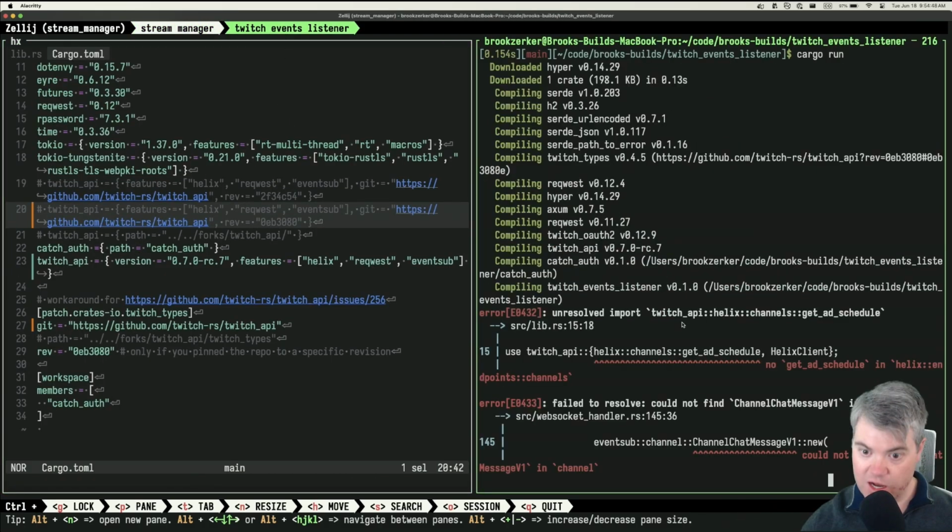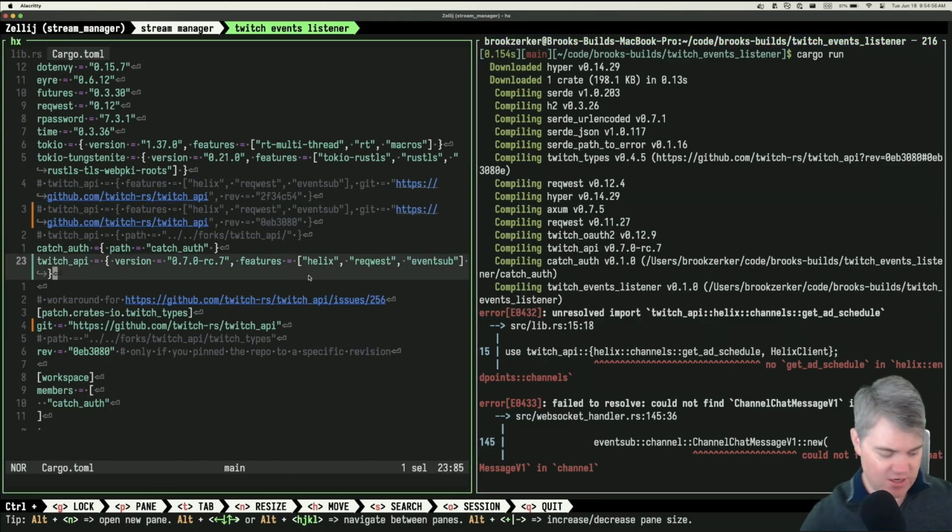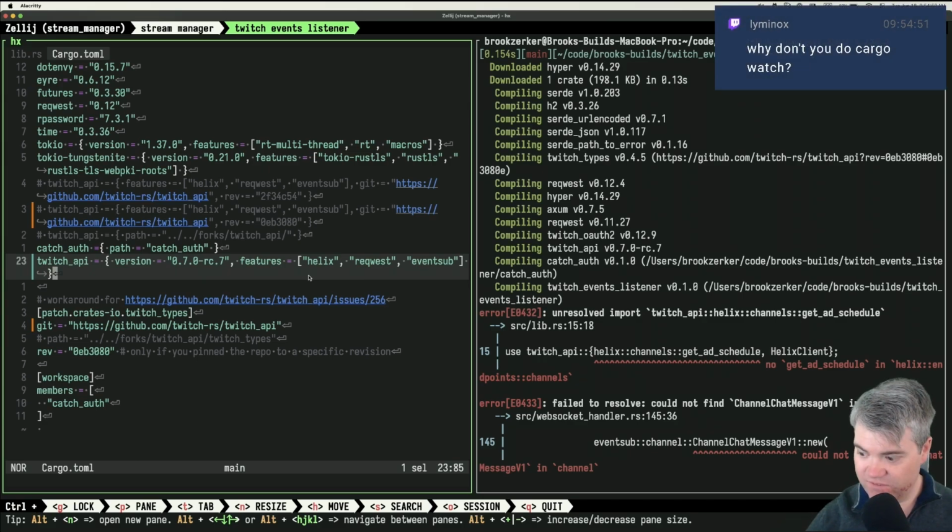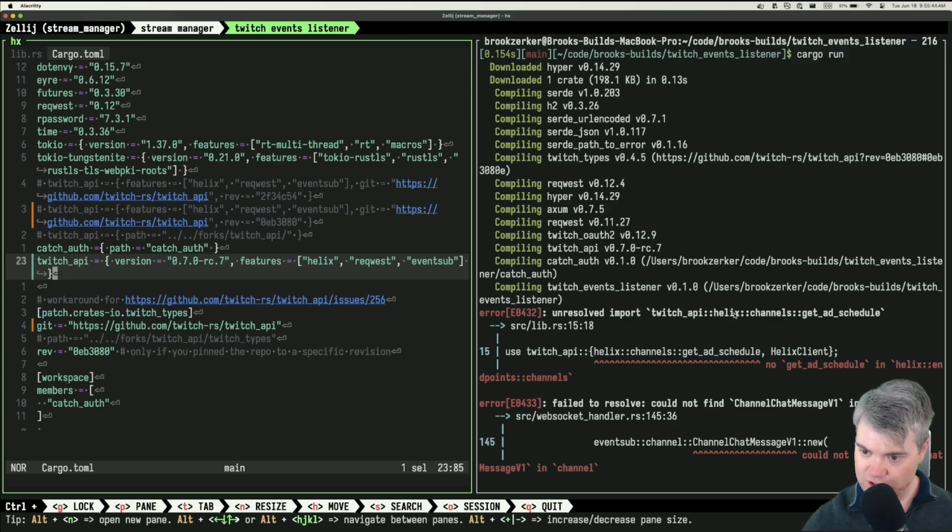Oh yeah, they're in here. Unresolved import, get add schedule. Right, because we try to use get add schedule and there just is a different thing in whatever it's called. Twitch API's maintainer said they're not going to fix it, and then they may be gone. Okay, so you are in Twitch API.